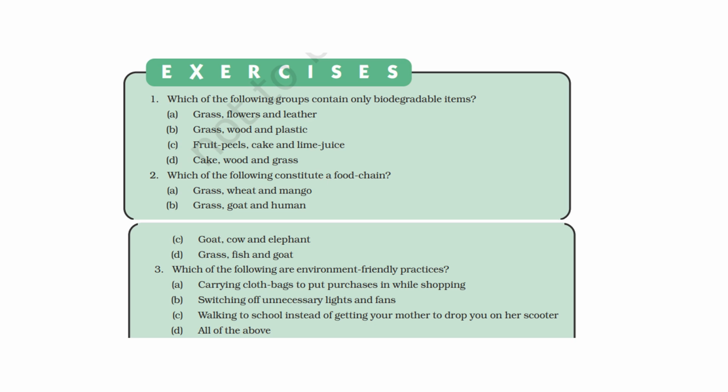Okay. तो आप इसमें से देख सकते हो this A, C and D. All these three groups they contain biodegradable items. ठीक है. B part में प्लास्टिक की वजह से, प्लास्टिक नॉन बायोडिग्रेडेबल होता है, तो this is not going to be the correct answer. Right? So three options are correct.